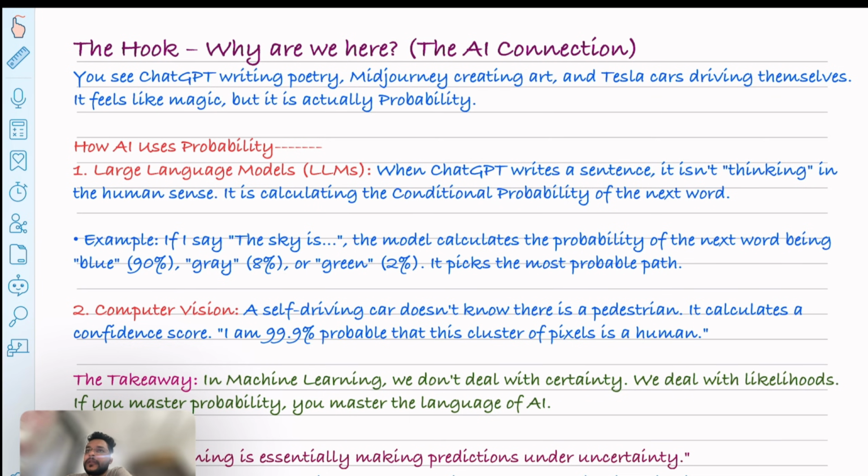We will understand that probability is the language of AI. In chapter 2, we will see descriptive statistics, the what. We will look at how to summarize the data, covering the mean, median, mode. In chapter 3, we will cover dispersion and data visualization.